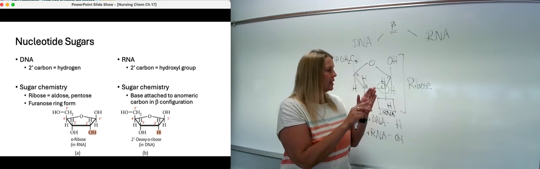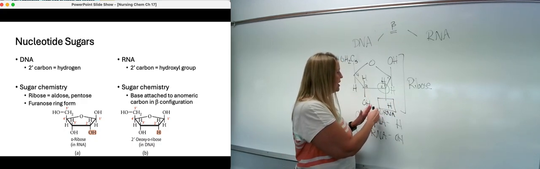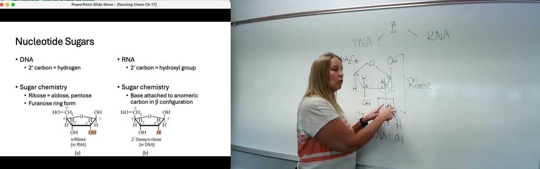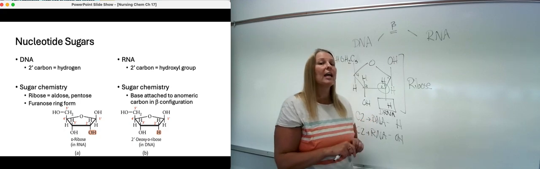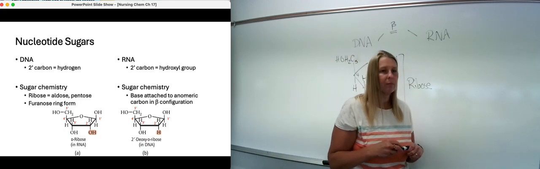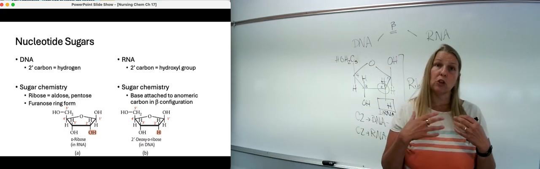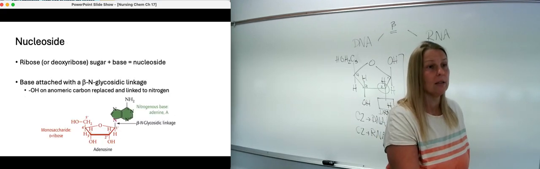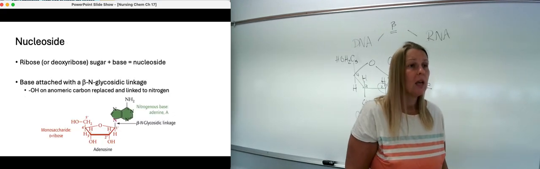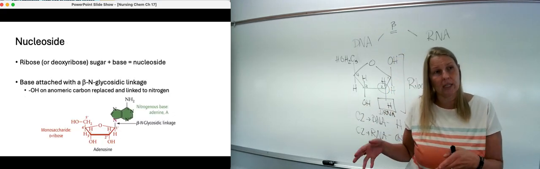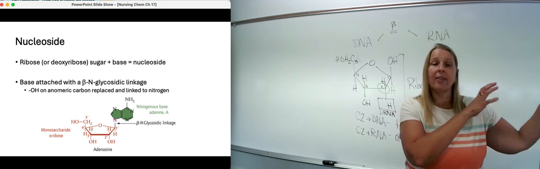The only difference is carbon number 2: in DNA it is just without the oxygen, so just an H, and in RNA, it's an OH, okay? Those are the only differences between the sugars that are in the nucleotides. So if we take a look, though, we have differences between a nucleotide and a nucleoside, and then the nucleic